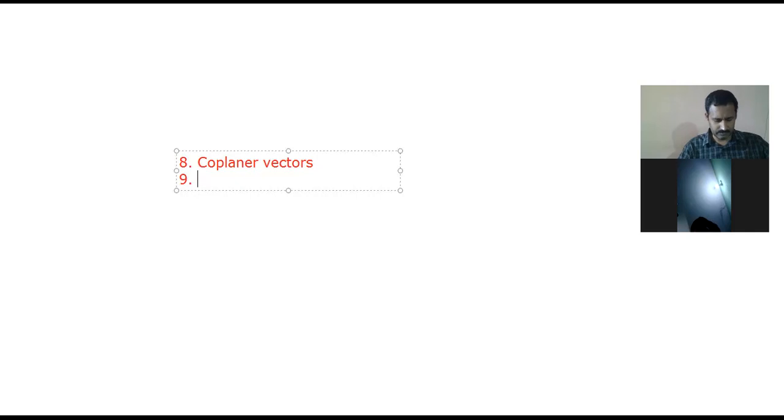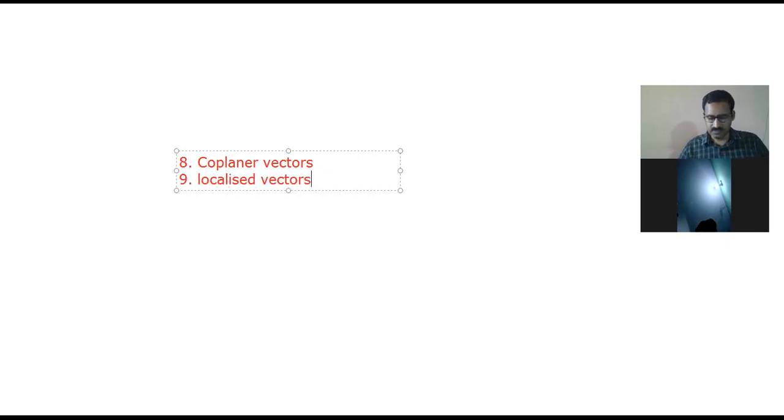Next, ninth one, localized vectors. Sorry, eighth one was over, now ninth one, localized. What is the definition of localized vector? A vector whose initial point is fixed is called a localized vector.